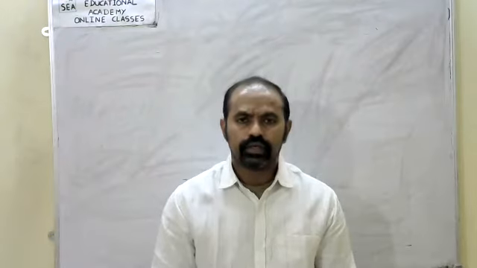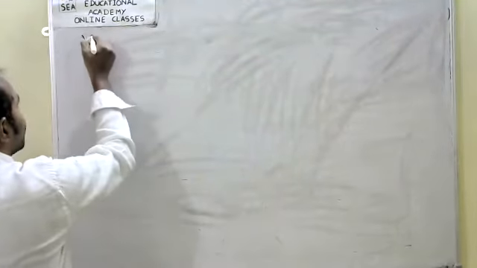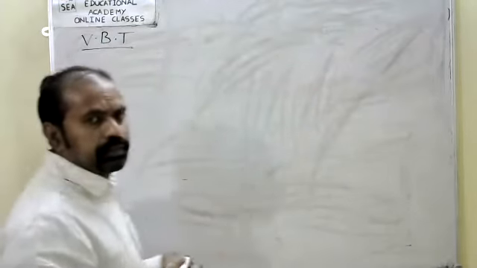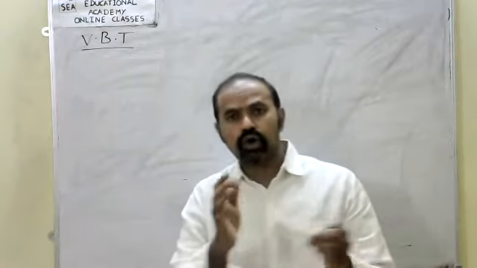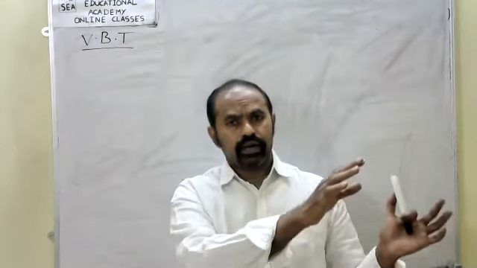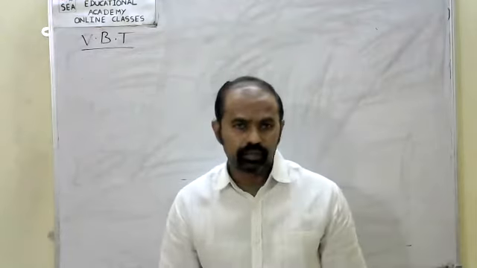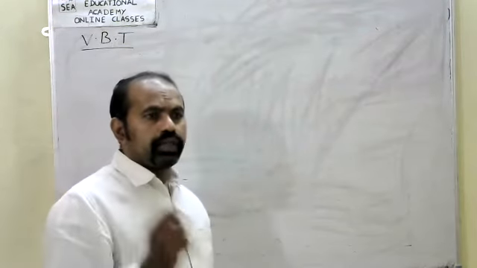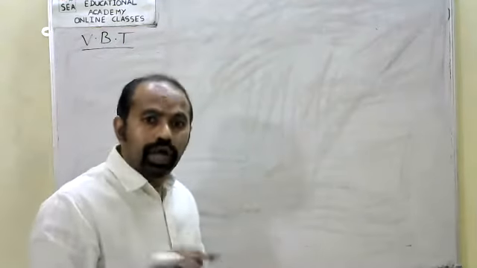So last class I have given valency bond theory, simply called VBT. There I have already explained a few properties and postulates of valency bond theory. Now, in that valency bond theory, after the postulates, comes types of overlapping.